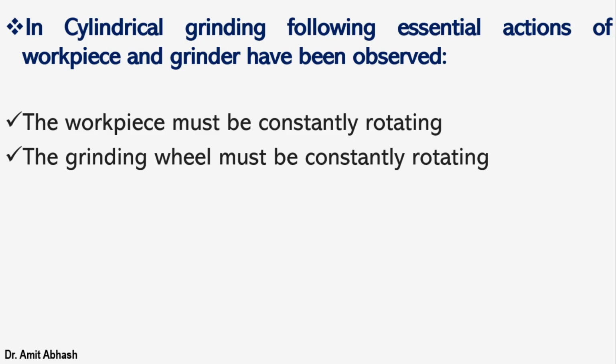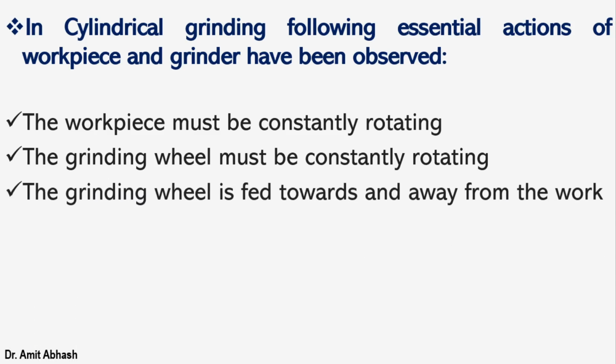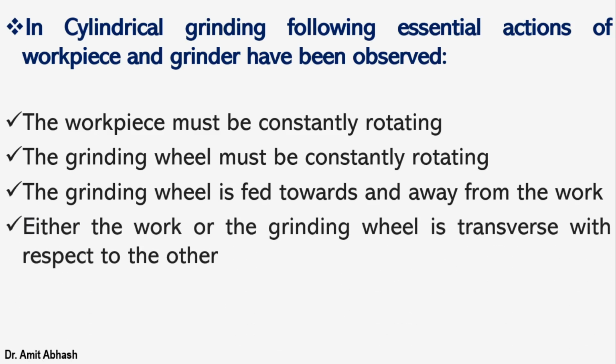The next point is that the grinding wheel is fed towards and away from the workpiece as per the requirement, or as per the machined surface we need. That is the main portion we need to take care of. The next point is that either the work or the grinding wheel is traversed with respect to the other.